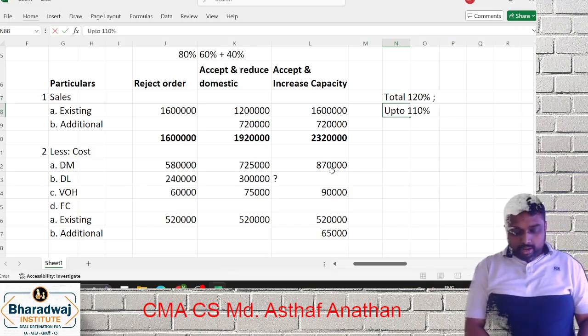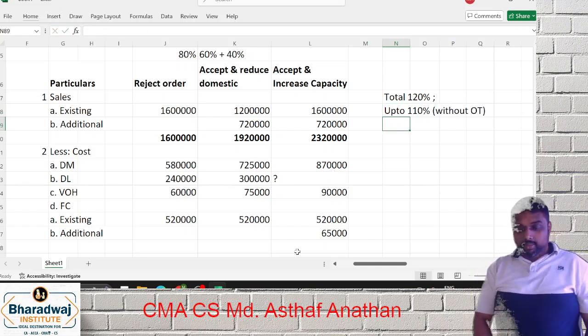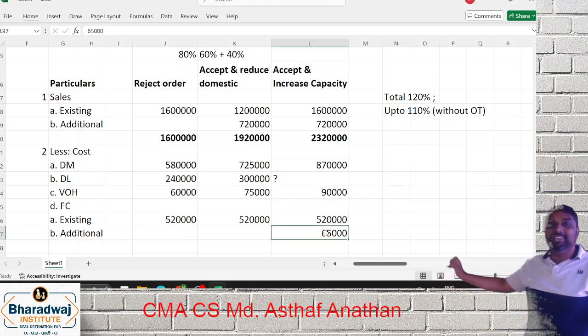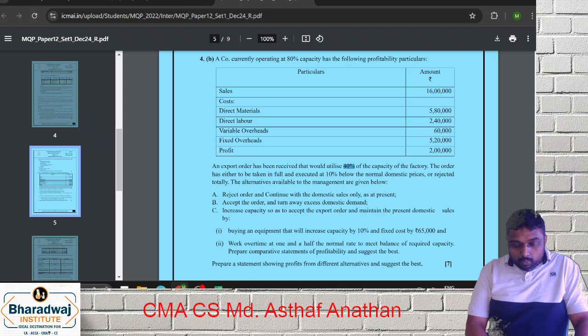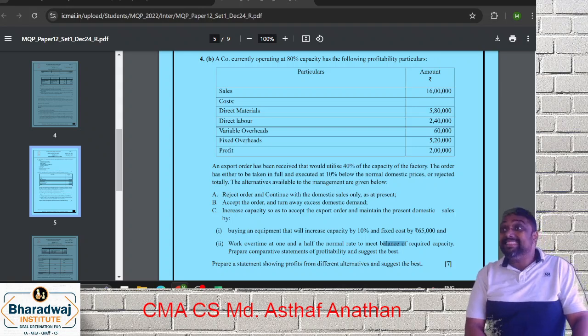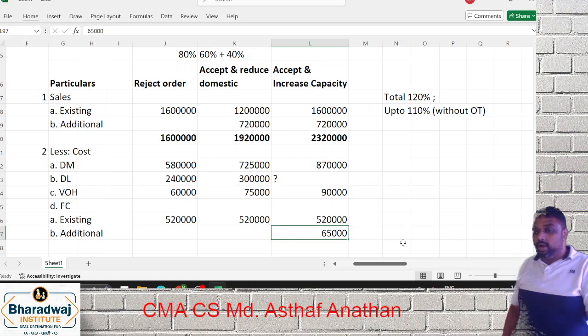Up to 110, you will have what? Without overtime. Why 110? 100 is normal, plus 10% because of this machine. So up to 110. That is why they use the words work overtime to meet the balance required, not 20%. Balance required.